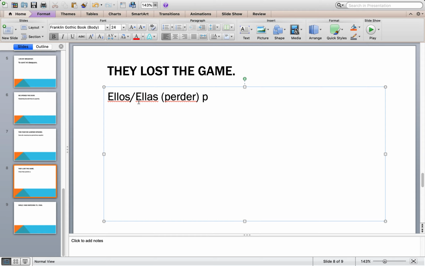So, let's see if I can type here. Perdieron. Okay, drop the -er, add our ellos/ellas verb ending, -ieron. Okay, ellos perdieron, and then el partido, the game. So that's what we got. Ellos or ellas perdieron el partido. Hopefully that's what you had as well.